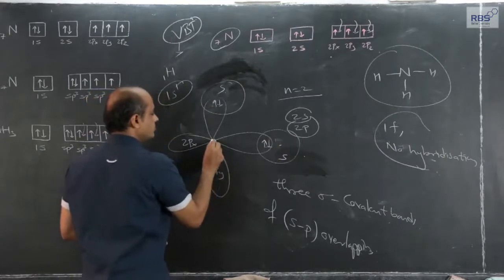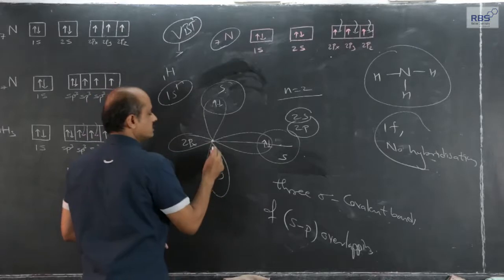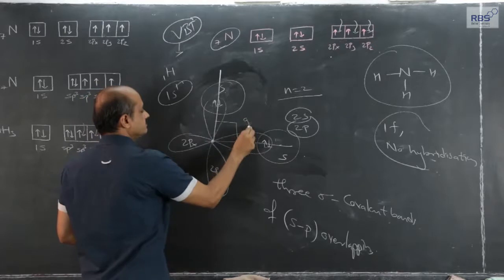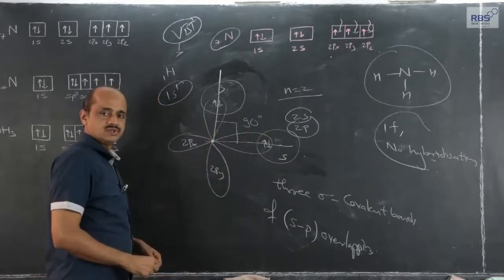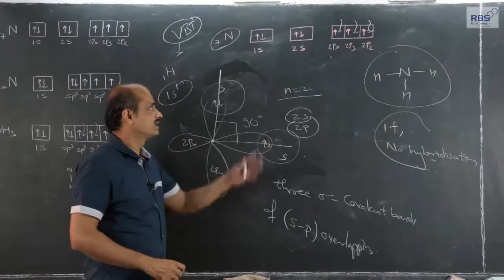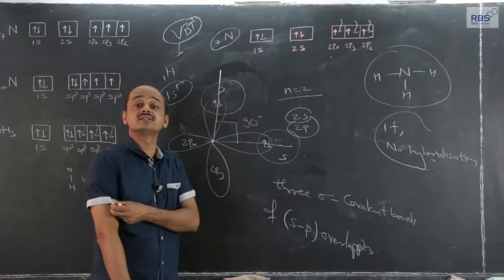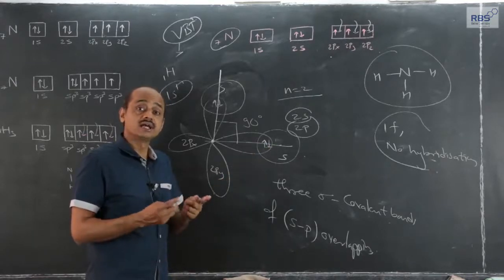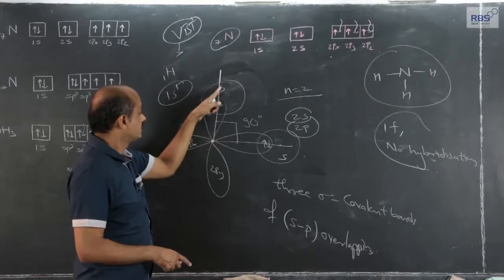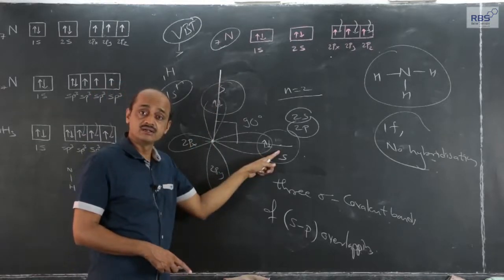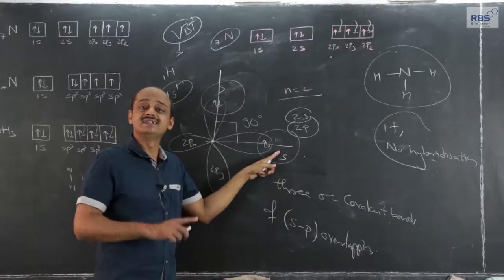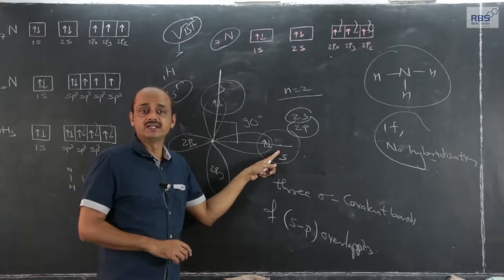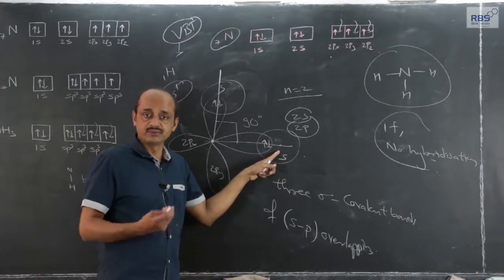Now, the line joining the two nuclei, the nucleus of nitrogen and the nucleus of hydrogen, the bond angle will be 90 degrees. So, if we consider that since there are 3 unpaired electrons and it satisfies the observed valency, mixing and recasting is not necessary, then the bond angle HNH in ammonia should be 90 degrees. Actually, it is not 90, it is greater than that. It is close to 109 degrees 28 minutes.